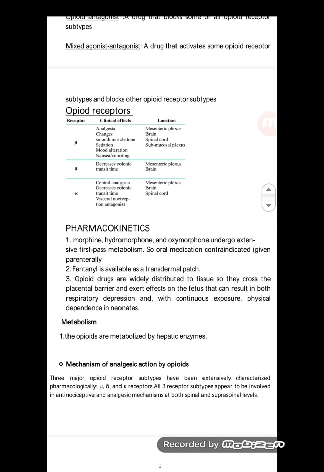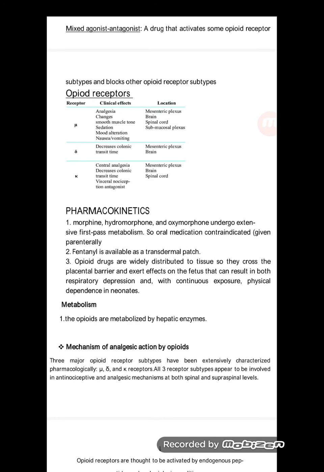Pharmacokinetics. Morphine, hydromorphone, and oxymorphone undergo extensive first-pass metabolism. That is, these drugs are metabolized by the hepatic enzymes in the liver, so oral medication is not suitable. So morphine and hydromorphone are given by the intravenous route, so that the bioavailability of the drugs is 100%. Fentanyl is available as a transdermal patch. Opioid drugs are widely distributed to the tissues, so they cross the placental barrier and exert their effect on the fetus, which can result in respiratory depression and, with continuous exposure, physical dependence in the neonates. So it is contraindicated in pregnancy.